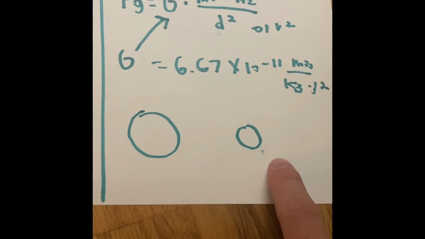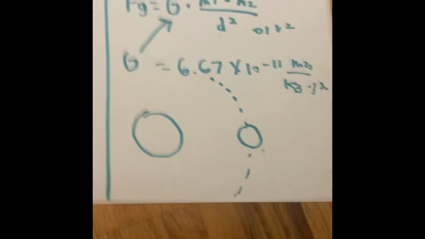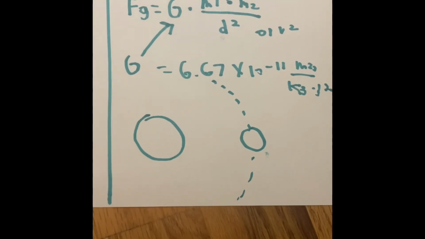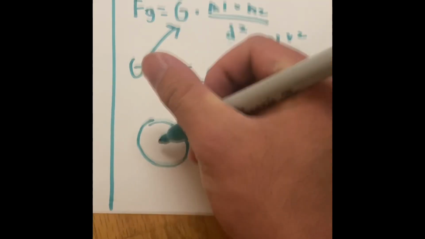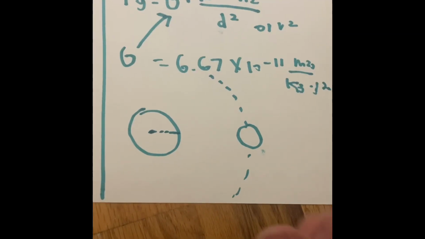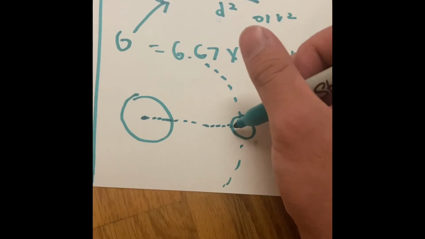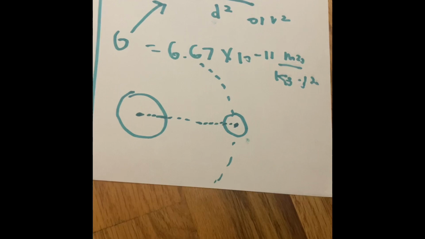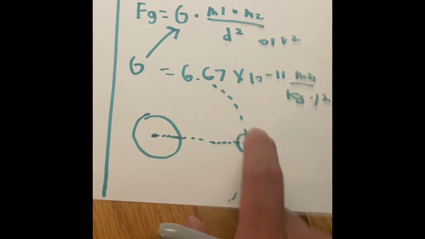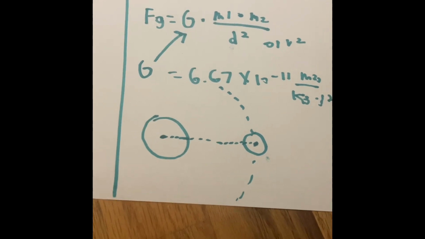If this was the Earth and this was the moon, and the moon goes into orbit, well, not only is there gravity and inertia keeping our moon in a stable orbit, but when we use that formula up here, we're talking about the center of the Earth going to the circumference of it. Then we go from the distance from the Earth to the moon's circumference. Then after that, put that into the radius of the moon. So not only are we talking about universal law, we're also talking about the radius of the Earth and the distance between the two bodies, like the Earth and the moon. Picture it like you're trying to swing a yo-yo around in circles because you're bored.